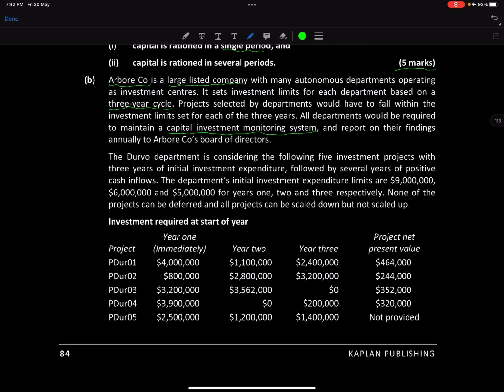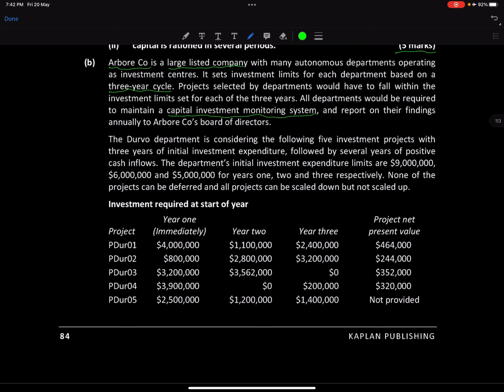So the Durbo department is considering the following 5 investment projects with 3 years of initial investment expenditure, followed by several years of positive cash inflows. The department's initial investment expenditures are this much, this much, this much for years 1, 2, 3 respectively. None of the above projects can be deferred, and all projects can be scaled down but not scaled up. So basically it means not more than two projects can be done.